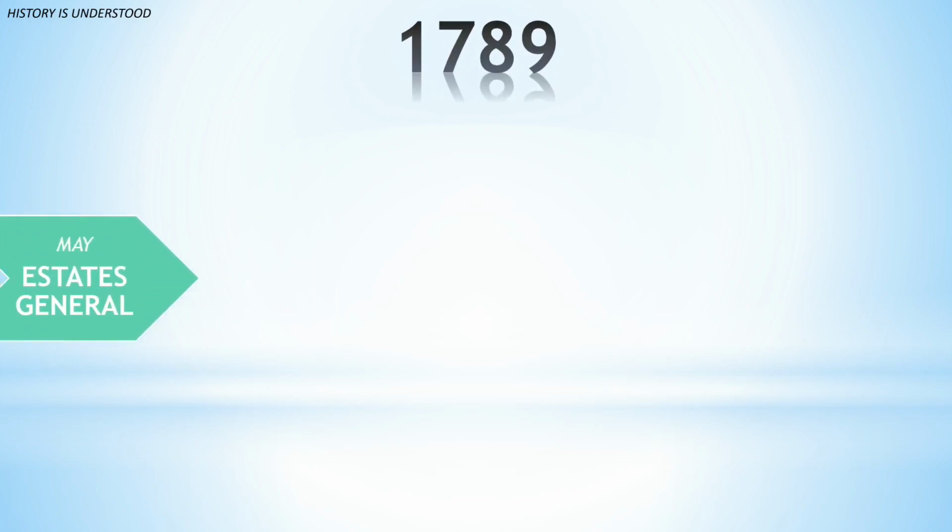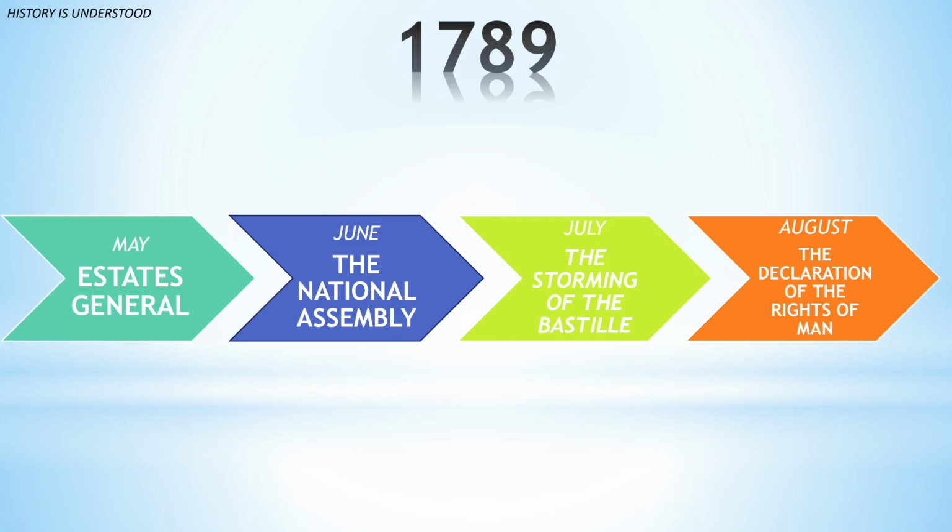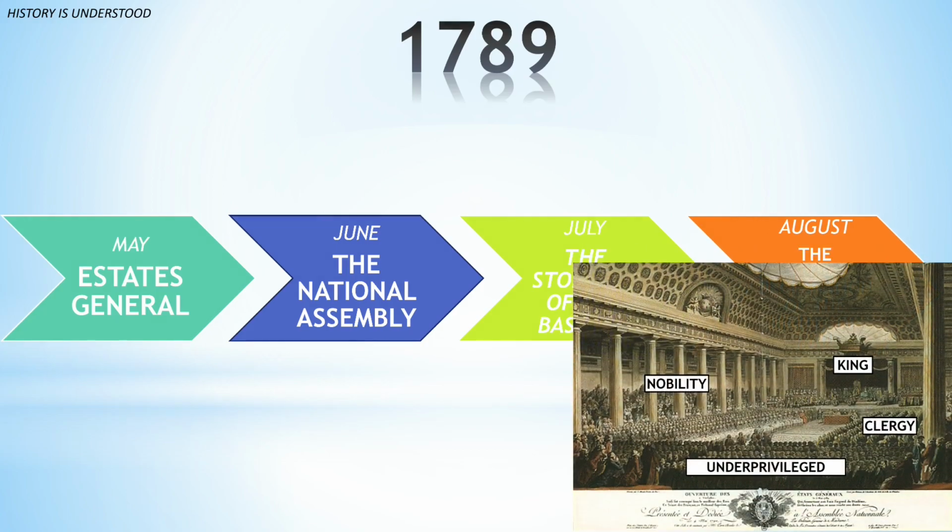We are going to analyze the revolutionary process in France, and for this we are going to divide it into 4 stages. It all begins in May, when Louis XVI summons the States General, where the 3 estates met to vote on matters of vital importance. The goal was to pass a tax reform to force the privileged to pay and increase the crown's income.